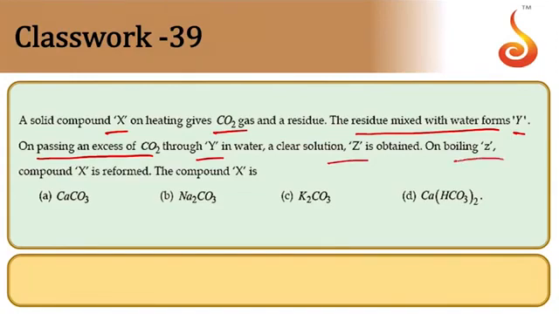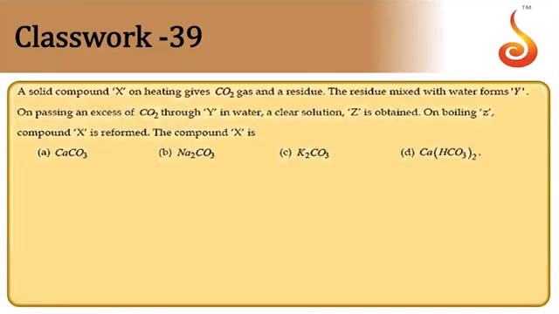On boiling Z, compound X is formed. What is the compound X? So Y should be calcium hydroxide. The reactions come in this way.